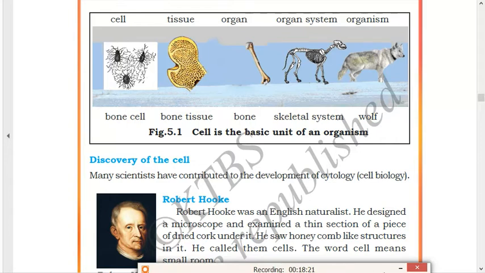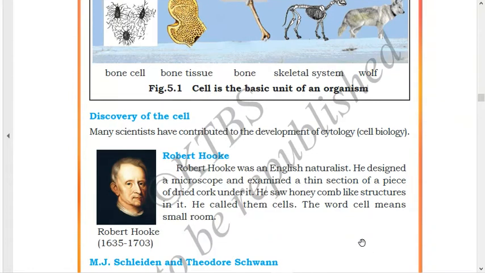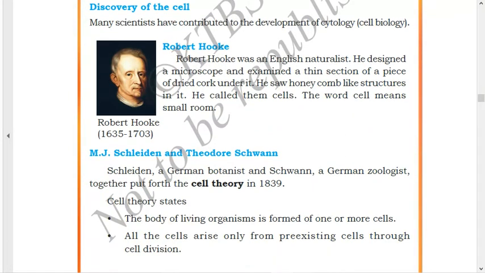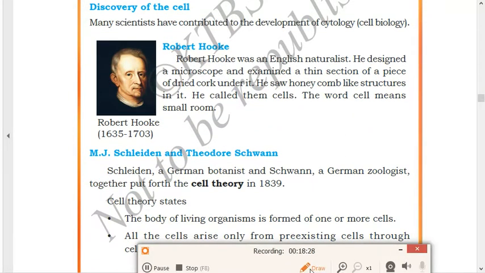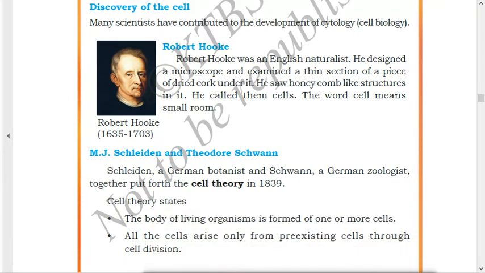Now we'll move our discussion towards the discovery of cells. In the beginning of the chapter, I told you which scientist discovered the cell. Robert Hooke discovered the cell in the year 1666. Robert Hooke was born in the year 1635 and he died in the year 1703. This was the lifespan of Robert Hooke.